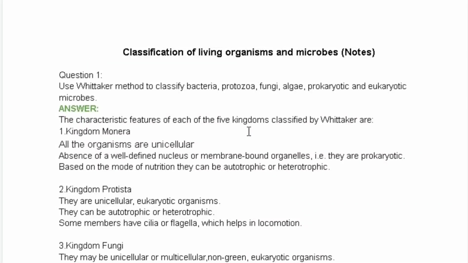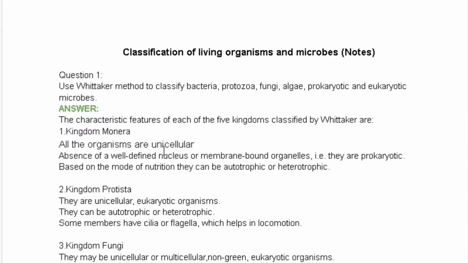Now students, let us discuss the notes that are at the end of the chapter. So the first question is, use Whittaker's method to classify bacteria, protozoa, fungi, algae, prokaryotic and eukaryotic microbes. Here they have asked in what way Whittaker classified all these microorganisms. Depending upon the characteristics of the microorganisms, or the 5 kingdoms, he classified them, right? So basically here you have to write down the characteristics of the 5 kingdoms.